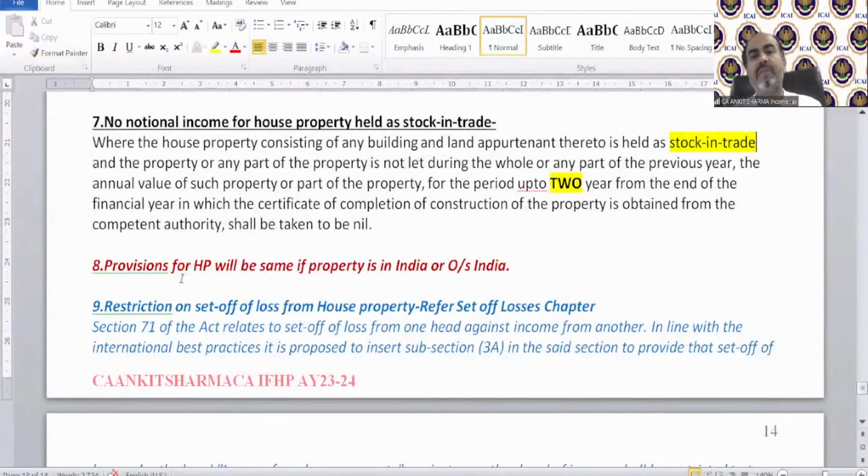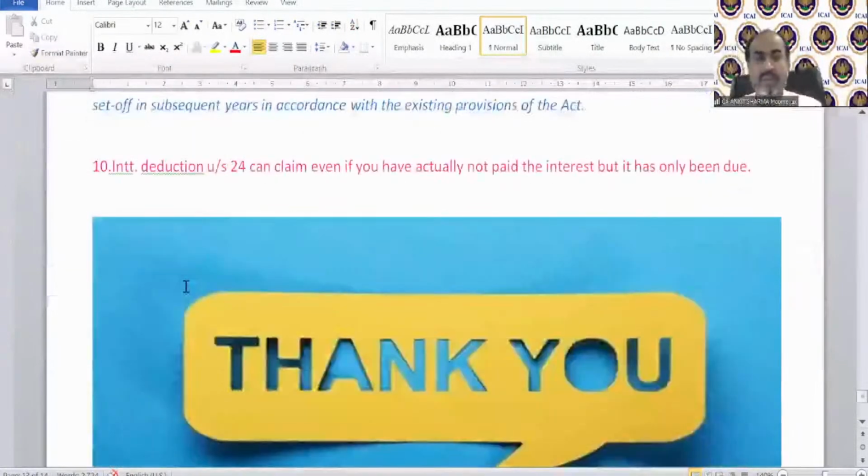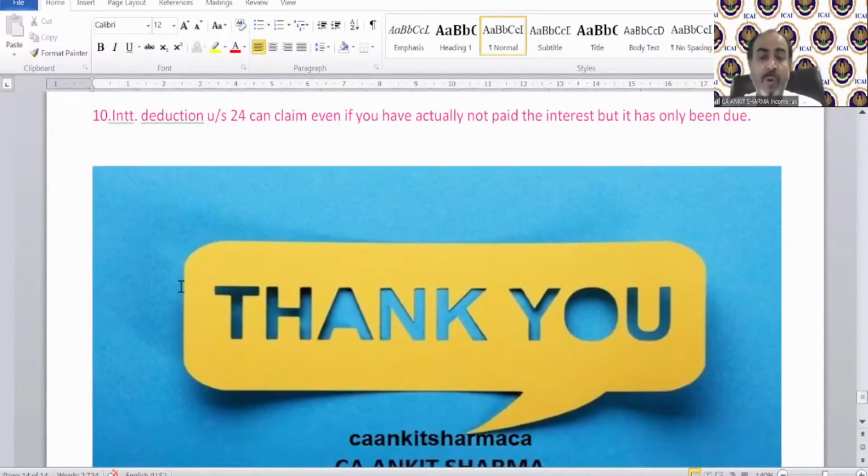Provision for house property will be the same if the property is in India or outside India. We discussed this provision in the initial stage also. Restriction on set off is a provision which you are going to study in the set off chapter. Interest deduction under section 24 can be claimed even if you have actually not paid the interest but it has only been due. So interest deduction can be claimed on due basis also. So if there is interest due, you can claim it as a deduction. You do not need to mandatorily pay it. So there is a benefit for you. If interest is due, you can claim that deduction.